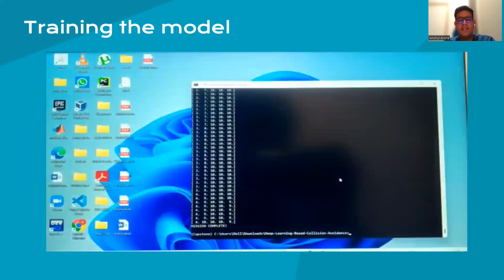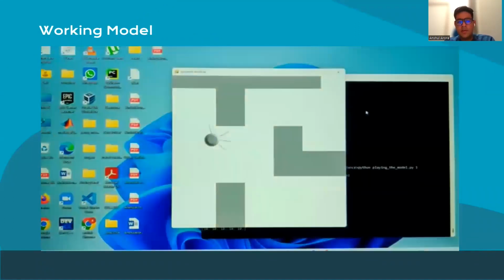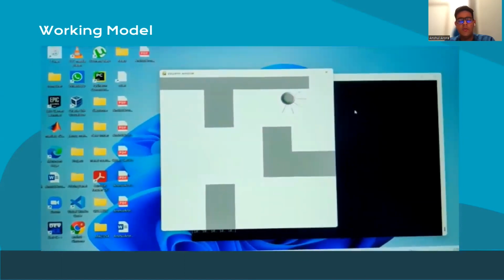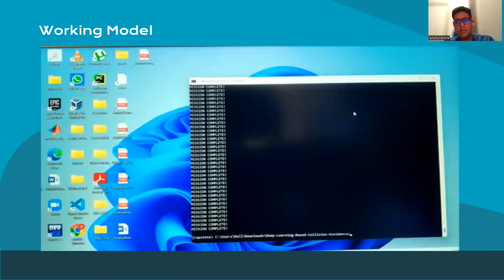Now, after the collection of the points, we have trained the model, and after training, the results are as shown in this video. The green light suggests that the bot was about to hit the object, and using the model itself, it has prevented it from happening and taken a better alternative path.